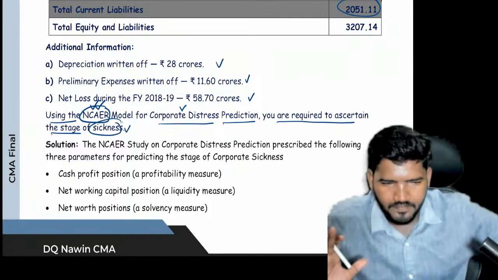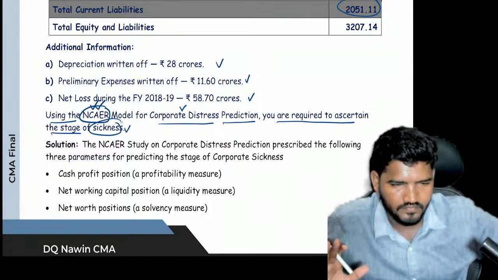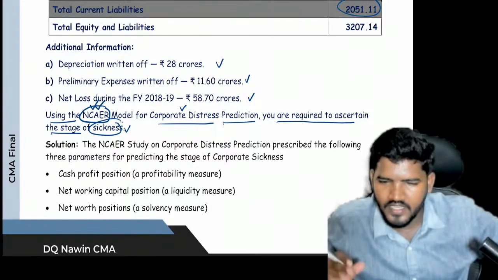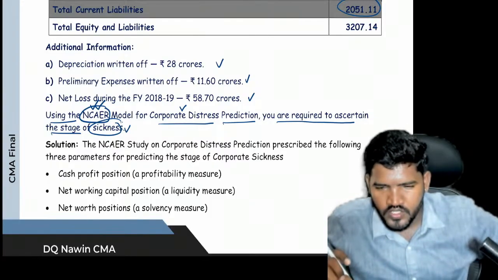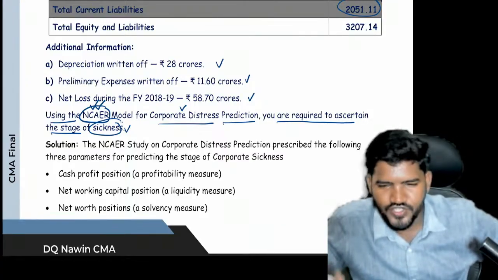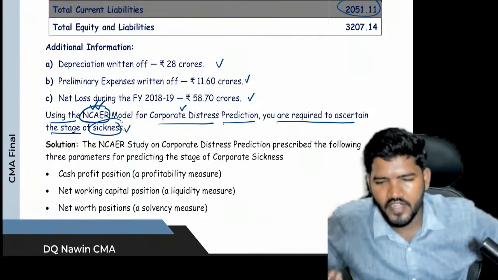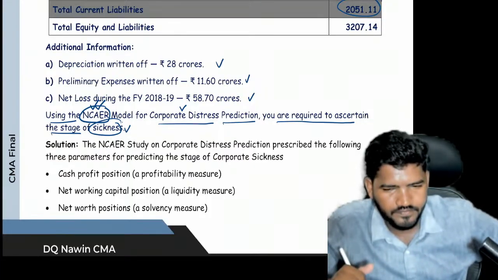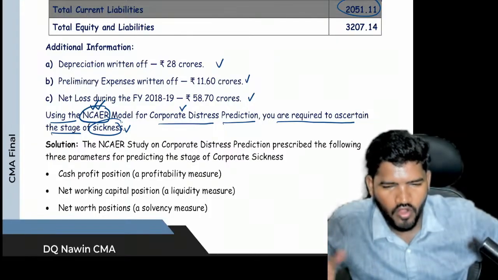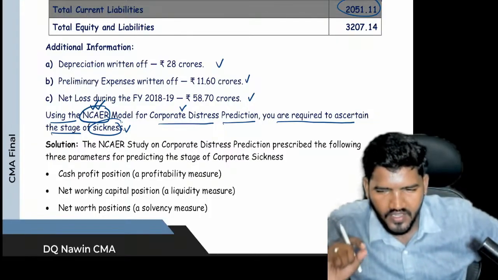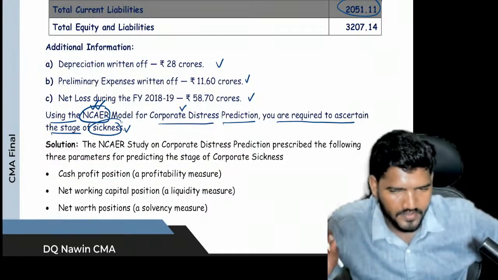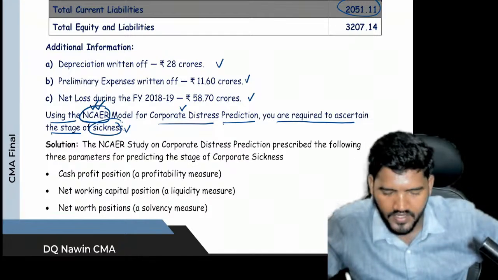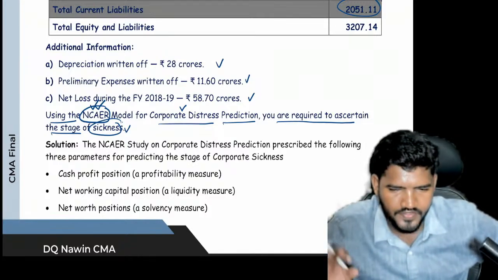NCAR model concept. Yeah, two problems is enough. So there is a chance they can change the question paper like this. Instead of net loss, they will give net profit. So at that time, you have to use the calculation. They will just change the elements, not the concept. So these two problems and two more problems in self practice, you can go and check. That is sufficient.